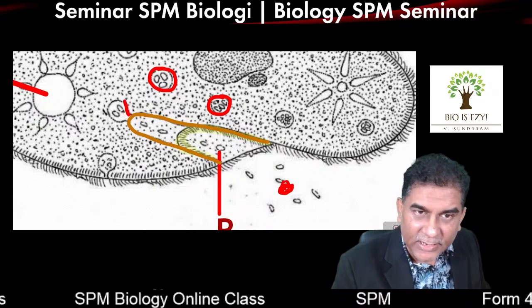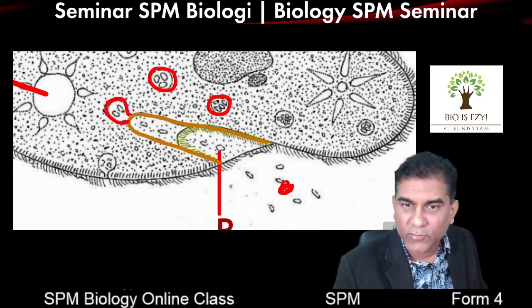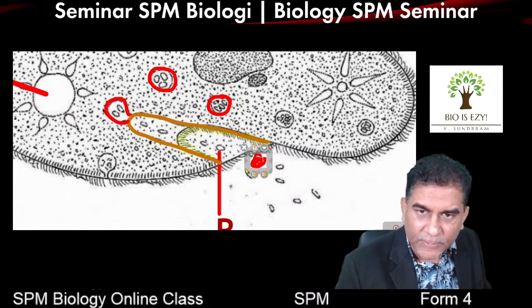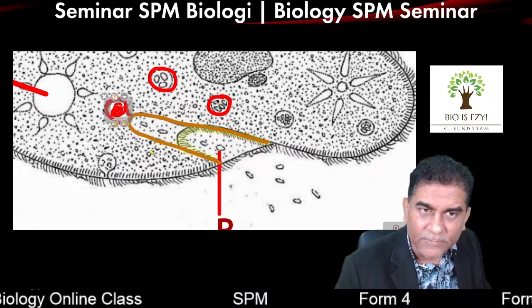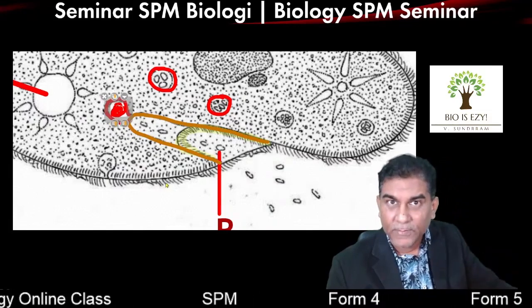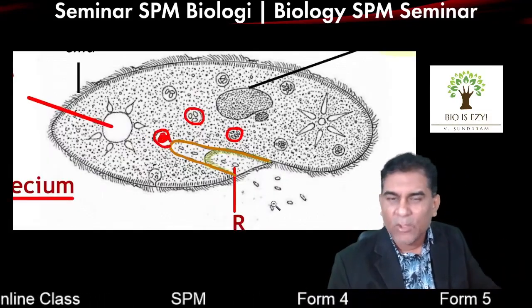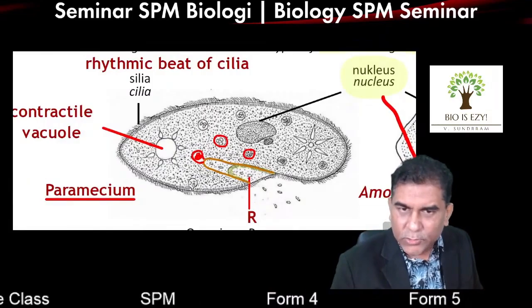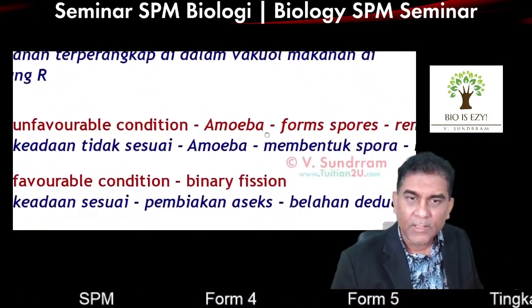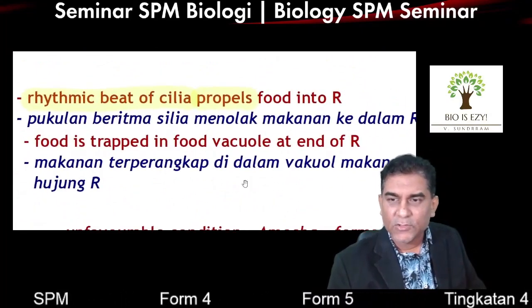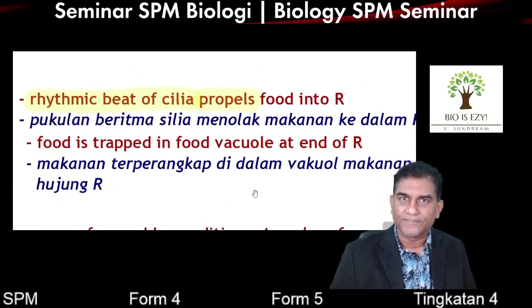It forms right at the ending of the oral groove. So the food will be pulled into the oral groove, they go right to the end, and they become trapped in the food vacuole. If you need to, check how many marks are in the question. That can also be an answer for you. That's what I wrote here: the food is trapped in food vacuole at the end of R.